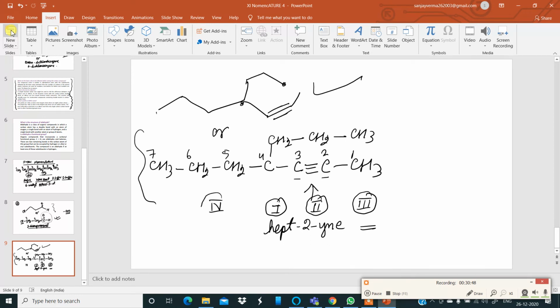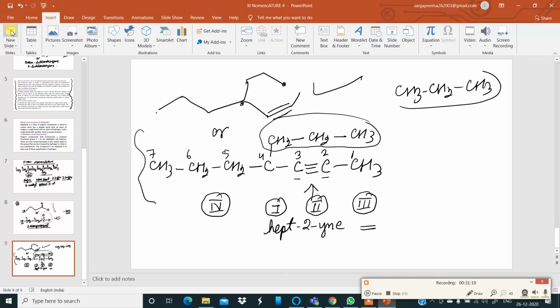Then come to number 4, that is the prefix. Now the side chain branching is happening at carbon 4. Carbon 4 contains a 1, 2, 3 carbon group. This one is a propyl group. Propane is like this: CH3, CH2, CH3. Okay, this is propane. So what is propyl? If I remove one of the hydrogens from the terminal carbon, it becomes CH2, CH2, CH3. The bond is there. So this is attached to this carbon over here. So this group becomes a propyl.